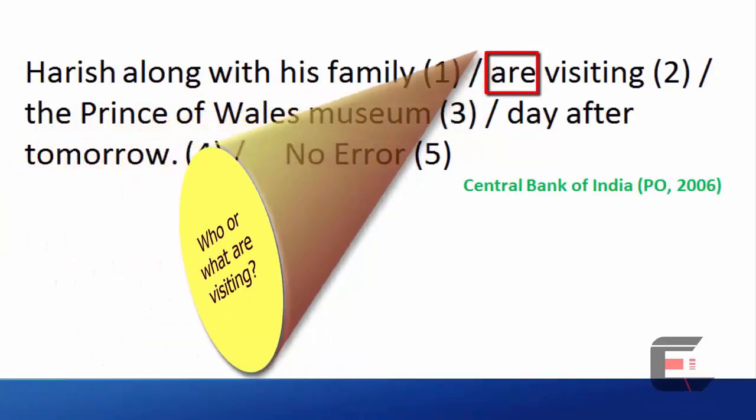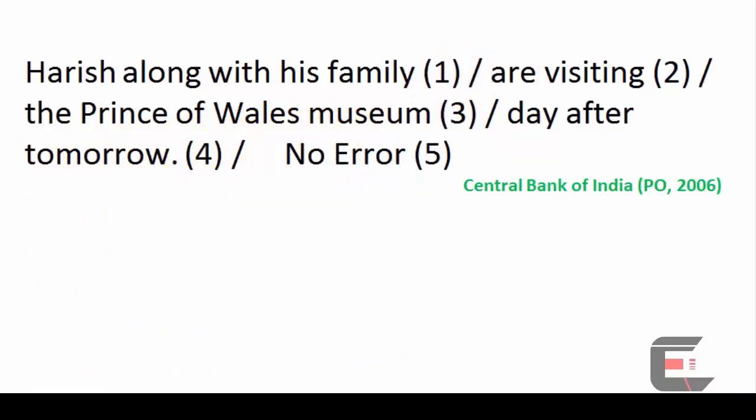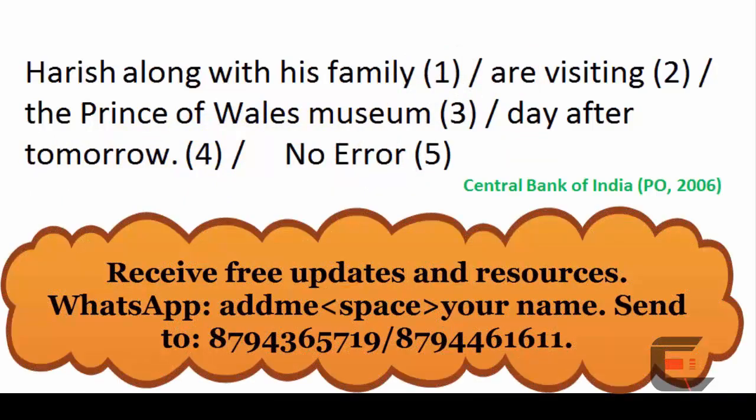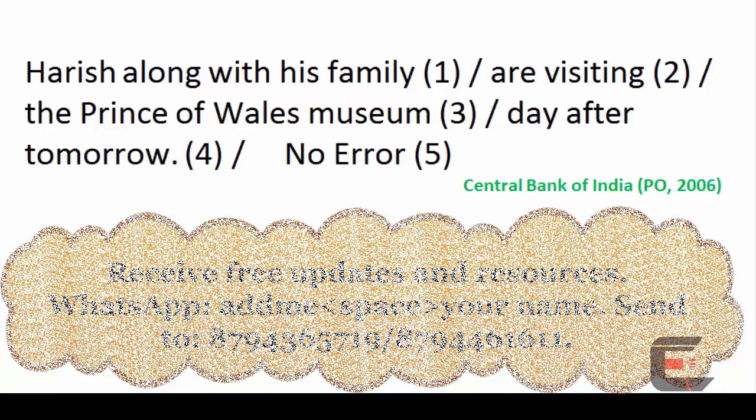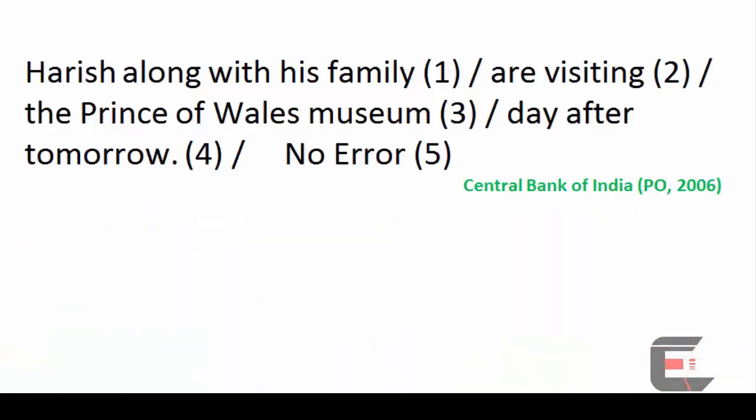Is it Harish who is visiting, or is it the family who is visiting, or is it both Harish and family who are visiting? Apparently, it is both Harish and family who are visiting. Therefore, the verb are seems to be correct because the subject Harish and family makes it plural and the verb has to agree with the subject. Therefore, the verb has to be plural. But our analysis is not yet over.